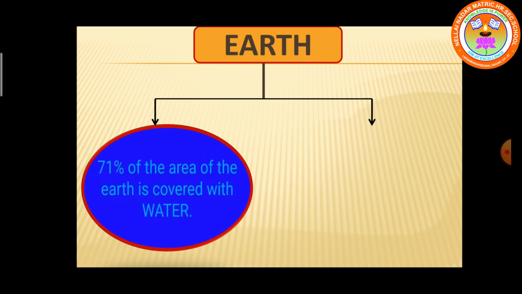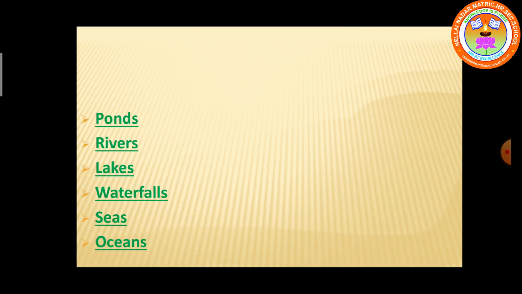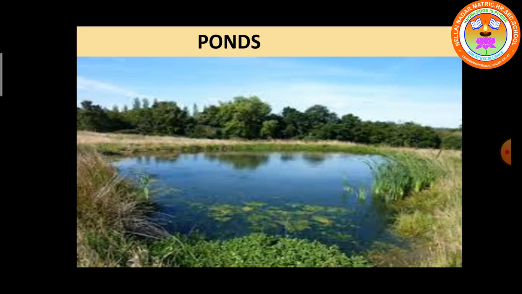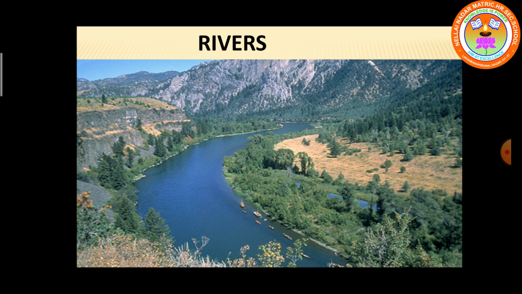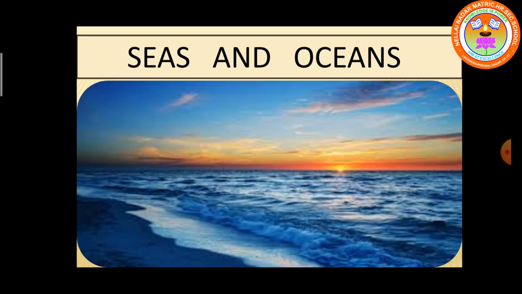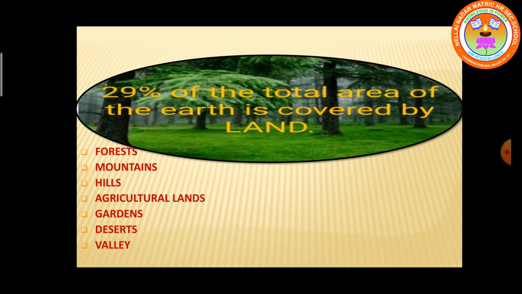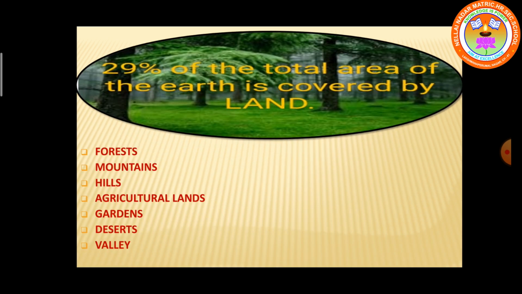The Earth is divided into water and land. 71% of the area of the Earth is covered with water and 29% of the total area of the Earth is covered by land. We all live on the land. The water bodies are ponds, rivers, waterfalls, lakes, seas and oceans. We live on the land and the land occupies forests,